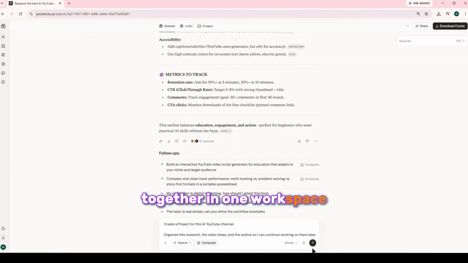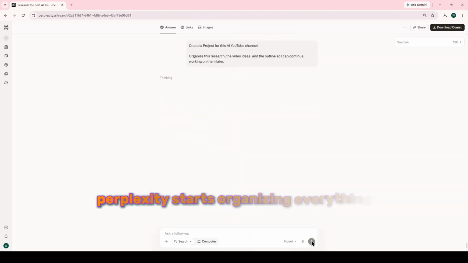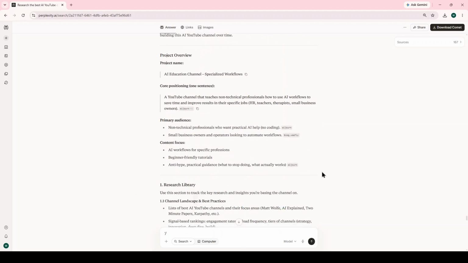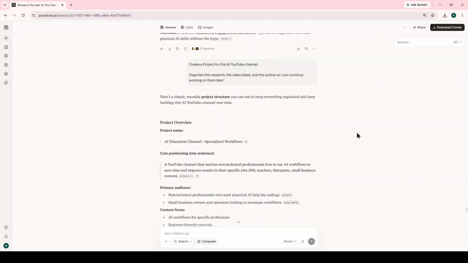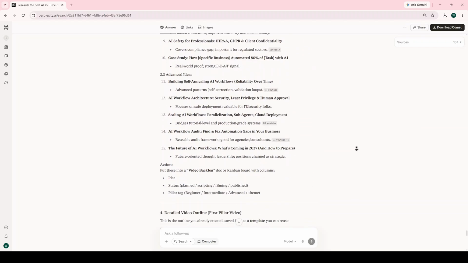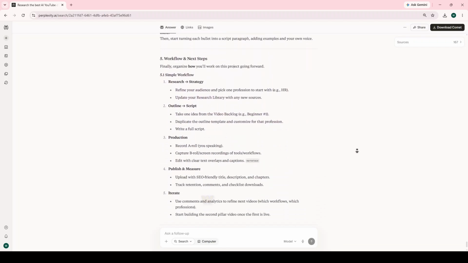Now let's organize everything inside a project so your research, ideas, and future conversations stay together in one workspace. With one request, Perplexity starts organizing everything into a reusable project. Now everything is organized in one place, making it much easier to continue your work without starting over. The real power of AI isn't asking better questions, it's building a better workflow.